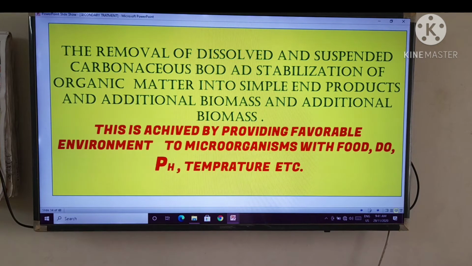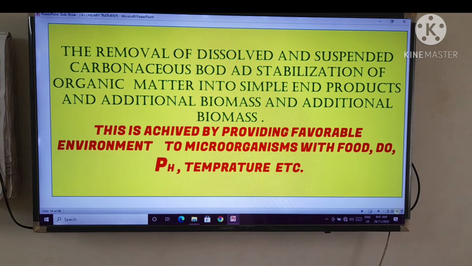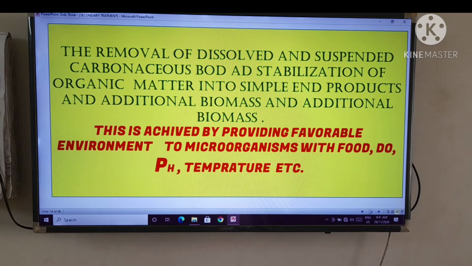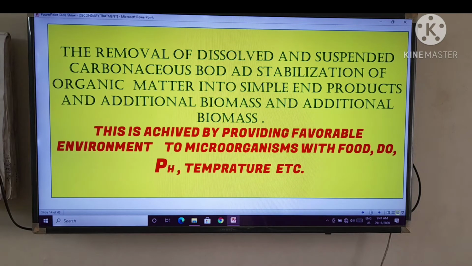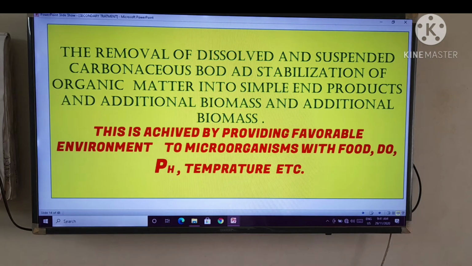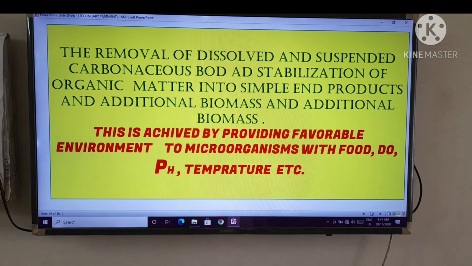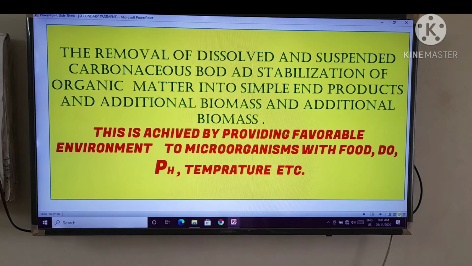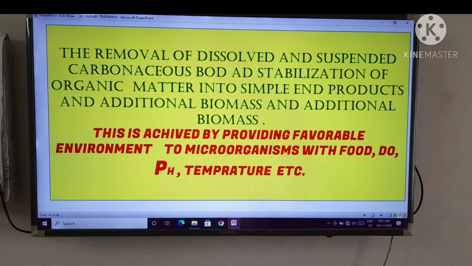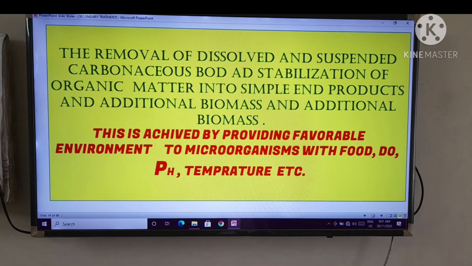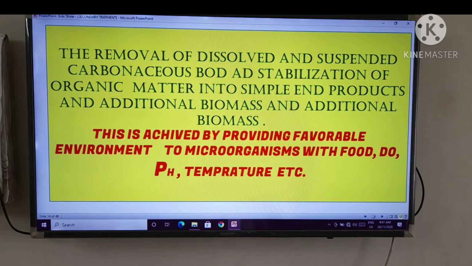You have to remove all kinds of solids and semi-solid material present in that particular sewage or sludge, in the form of dissolved or suspended. You know that total solids are divided into two types, suspended and dissolved, right? This is achieved by providing a favorable environment to microorganisms with food, DO, that is dissolved oxygen, pH, temperature, etc.